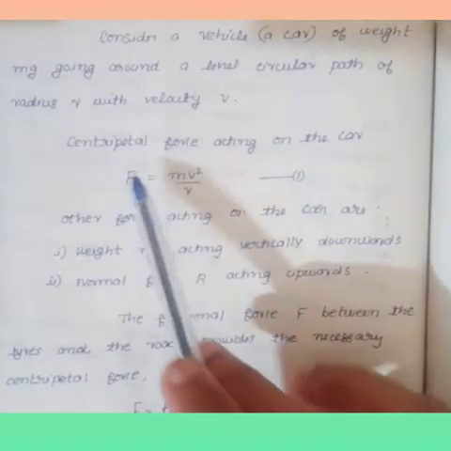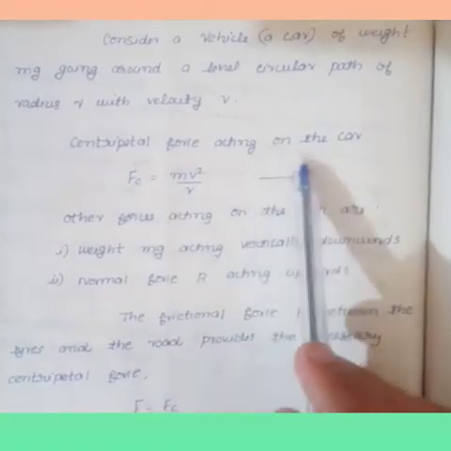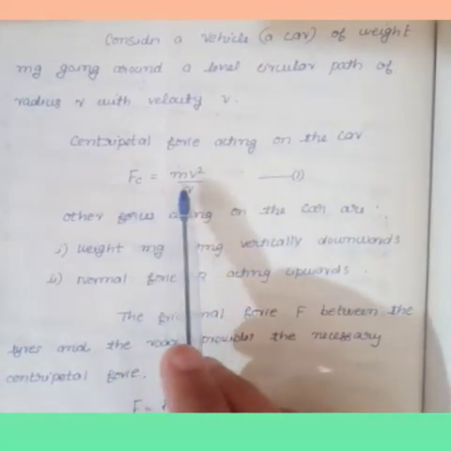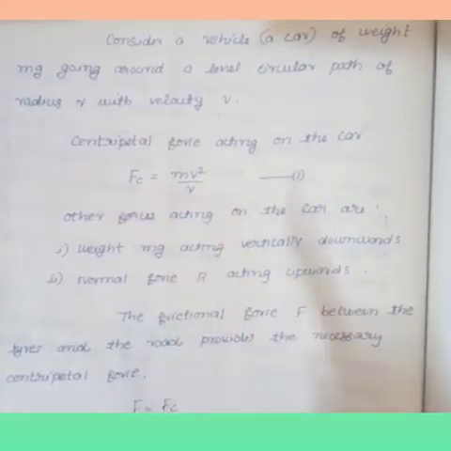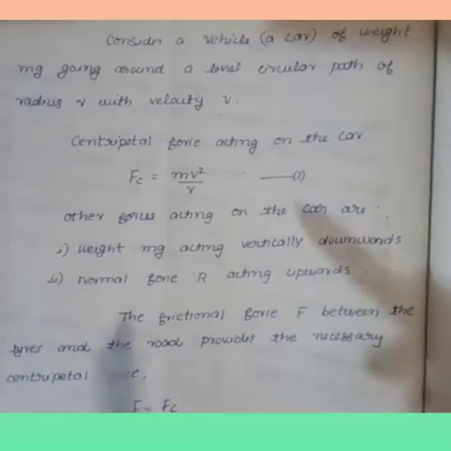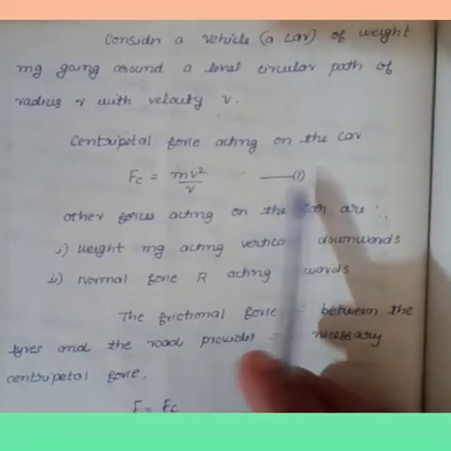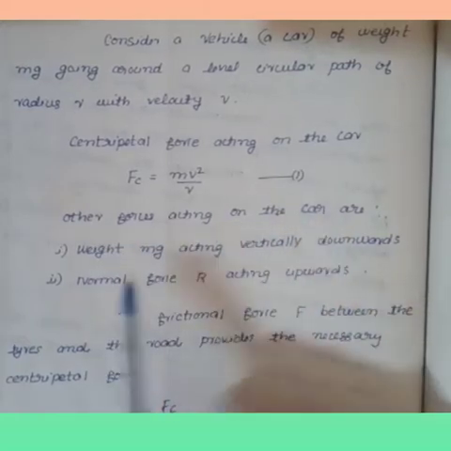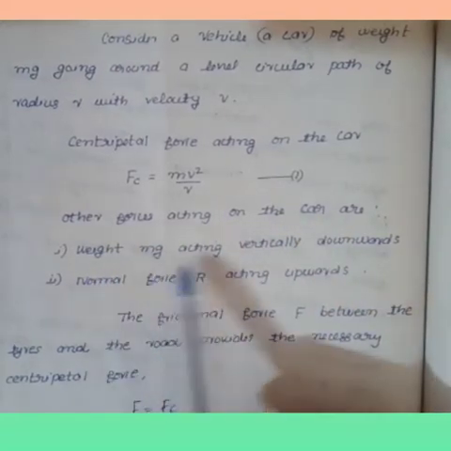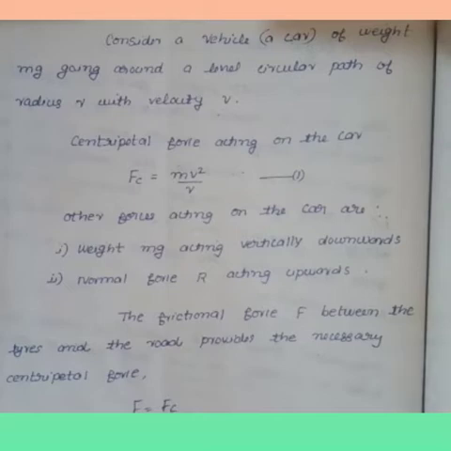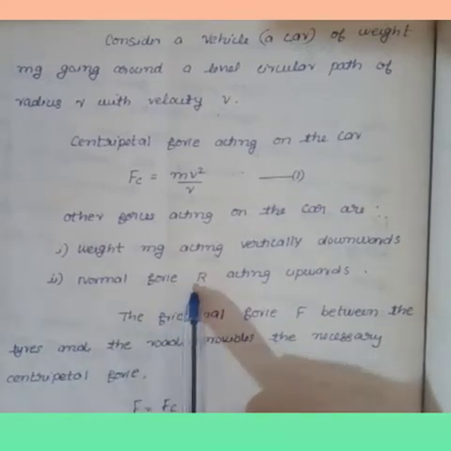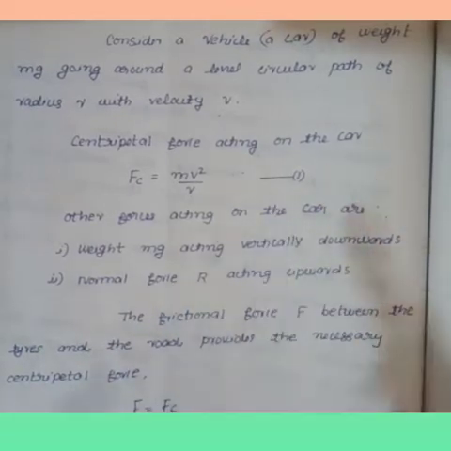You already know that the centripetal force acting on the car is F equal to mv square by r. This is equation number 1. Also, the other forces acting on the car are, first, the weight mg acting vertically downward, and another one is the normal force, that is the normal reaction R, acting upward.